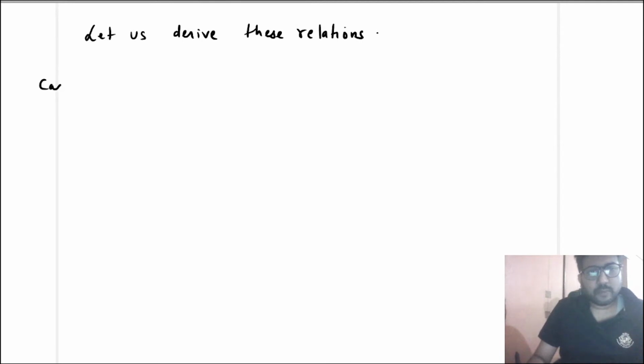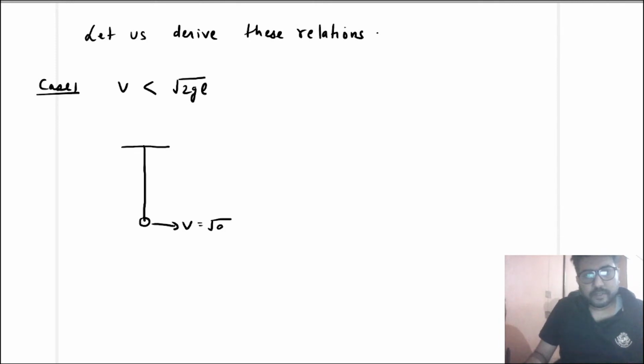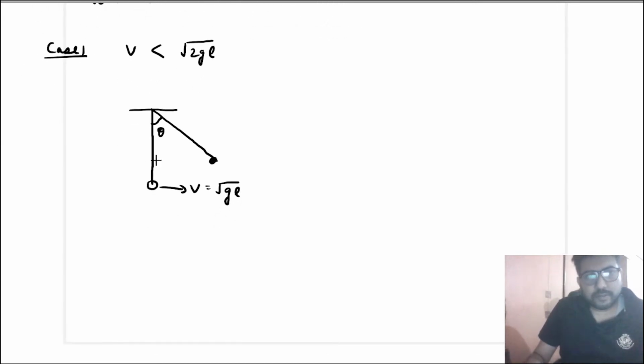Case 1 was when V is less than root 2gl at the lowest point. Let us take one example when V is equal to root gl. In that case, suppose it reaches a maximum angle of theta. To find this maximum angle, we will use the law of conservation of mechanical energy.